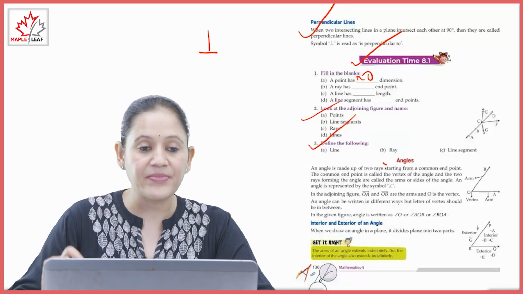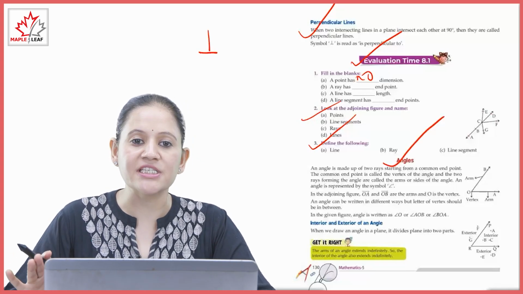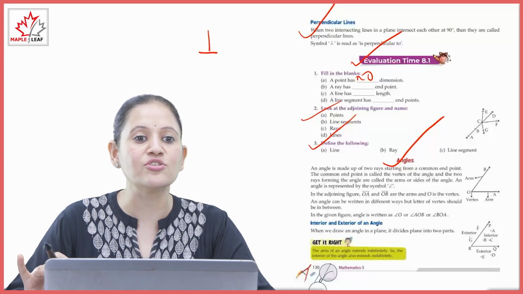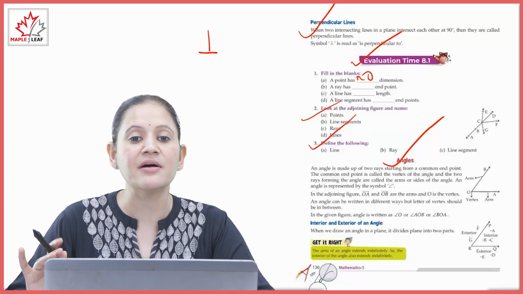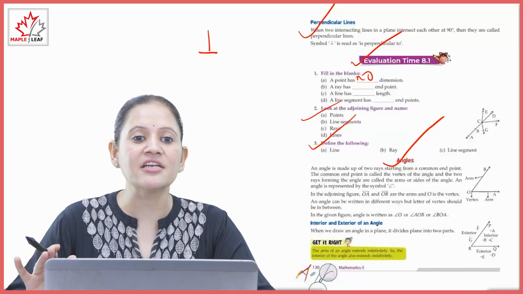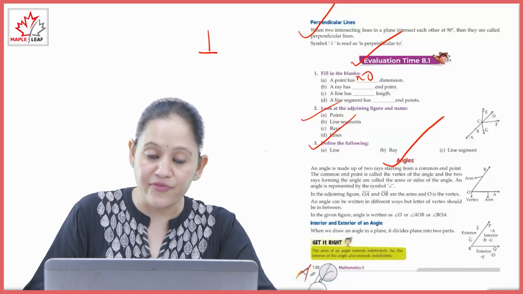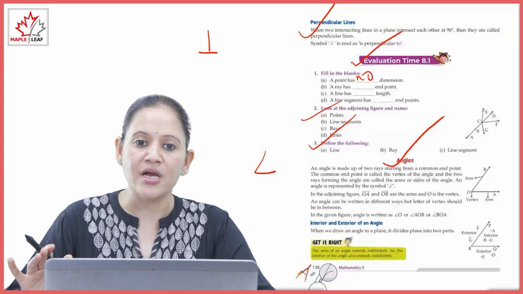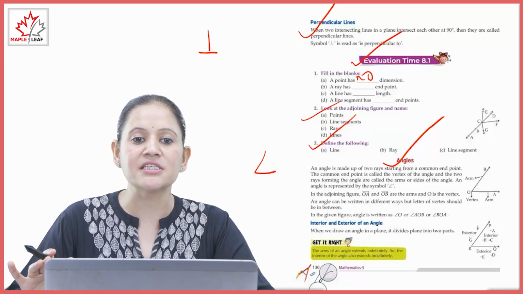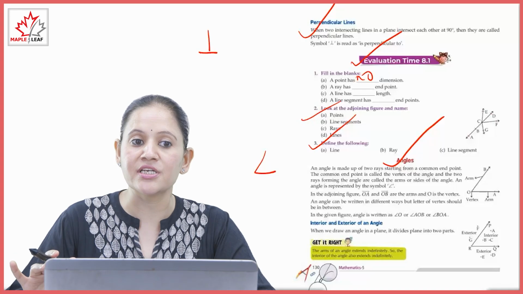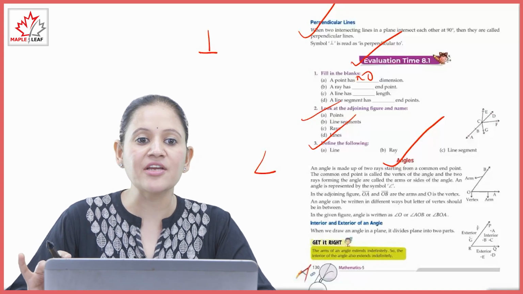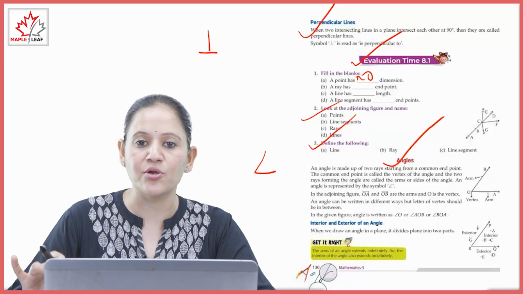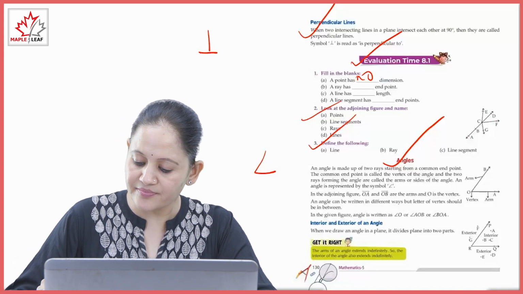Next is angles. An angle is made up of two rays starting from a common endpoint, and the common endpoint is called the vertex of the angle, and the two rays forming the angle are called the arms or sides of the angle. An angle is represented by this symbol. In the adjoining figure, OA and OB are the arms and O is the vertex. An angle can be written in different ways, but the letter of the vertex should be in between. In the given figure, the angle is written as angle O, angle AOB or angle BOA. So this is an angle.